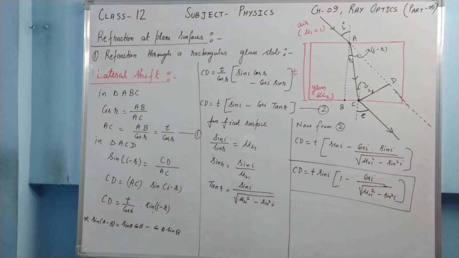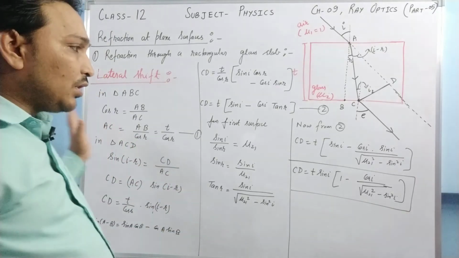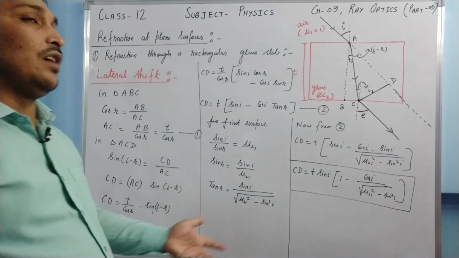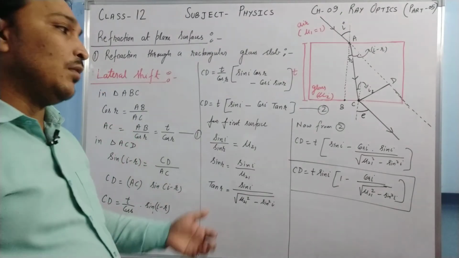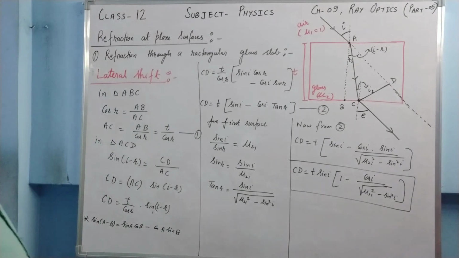Okay, I know this derivation is a bit complicated, a bit lengthy, but this is how geometrical optics is. We need to do such derivations, we need to understand such derivations. They are very important as far as your board examinations are concerned, as far as some competitive examinations are concerned. Okay, now just try to understand one more thing.